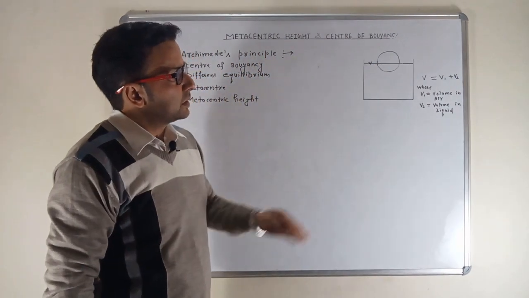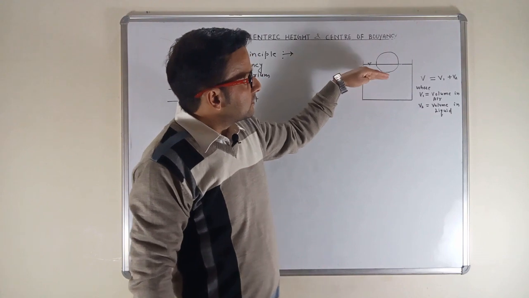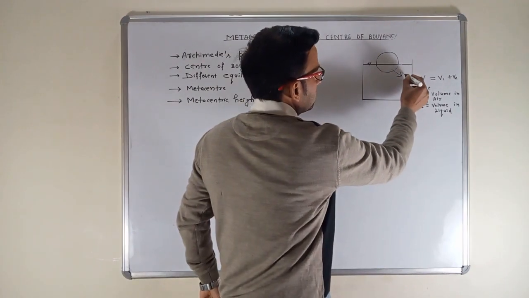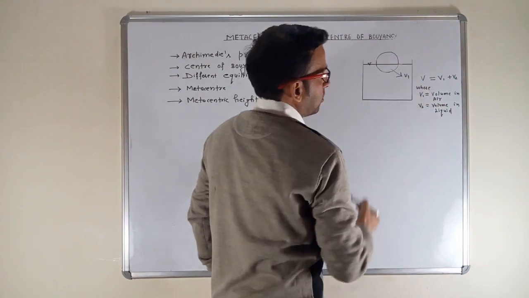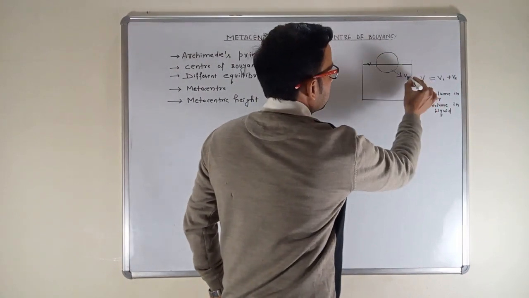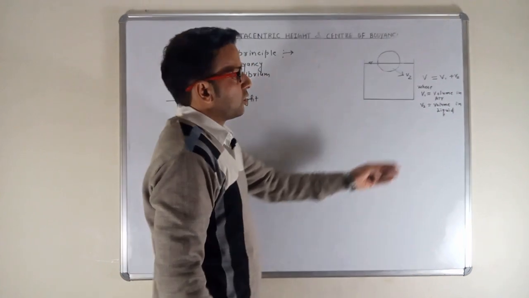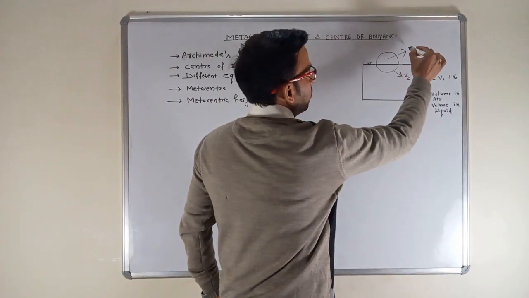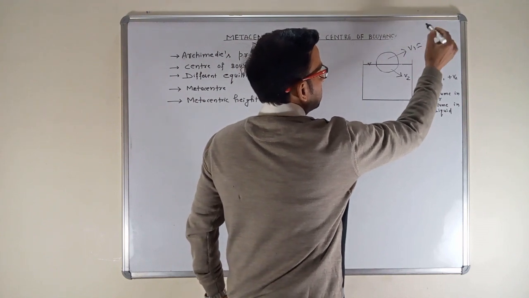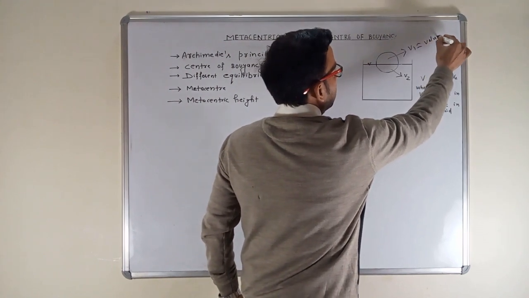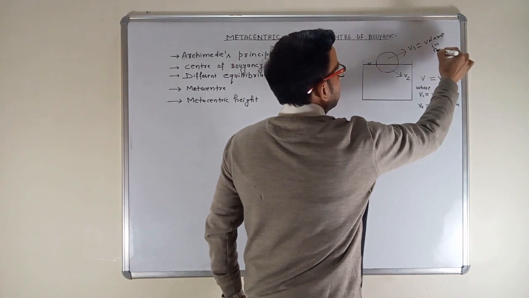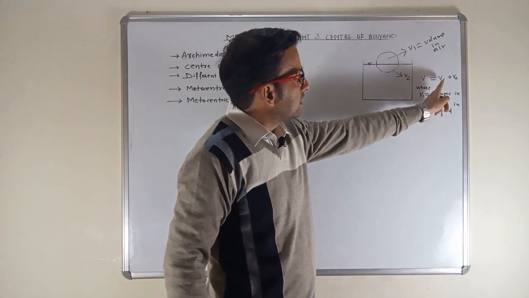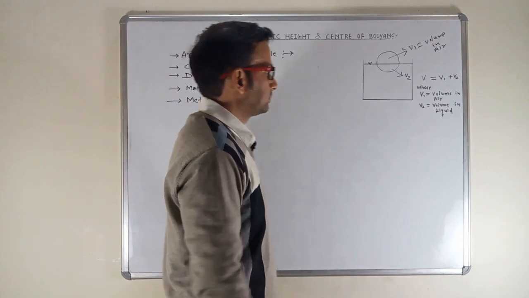The portion of the spherical ball which is immersed in liquid is V2, and V1 is the volume in air. So the total volume of the body is equal to V1 plus V2.